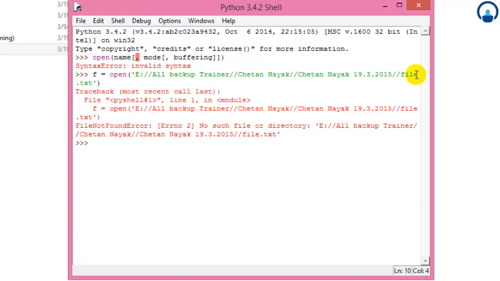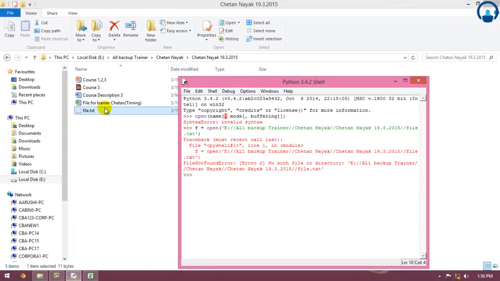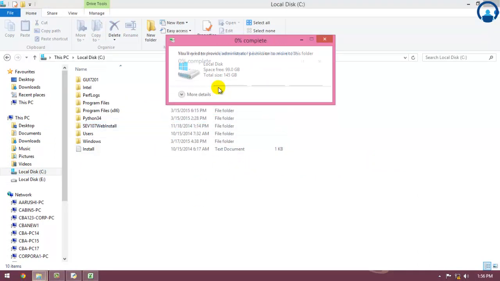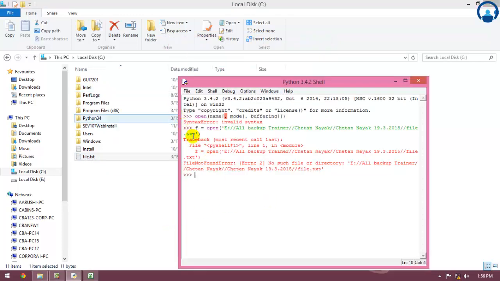Let's check if it is open. So, no such directory, e colon forward slash. Okay, so just let me check. Let's save this in the C drive over here. Okay, perfect. Let's check if I would be able to open this.